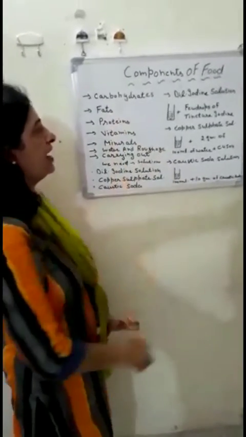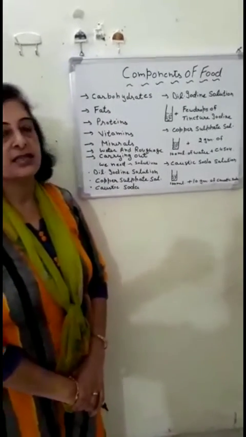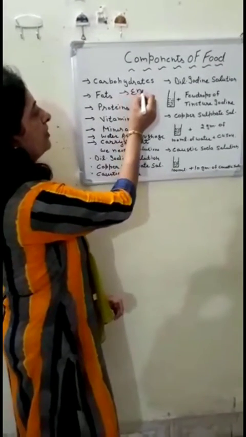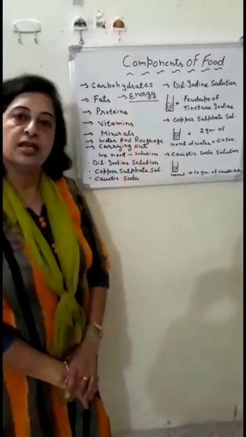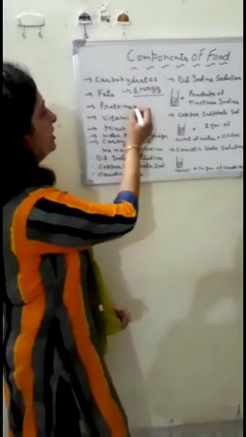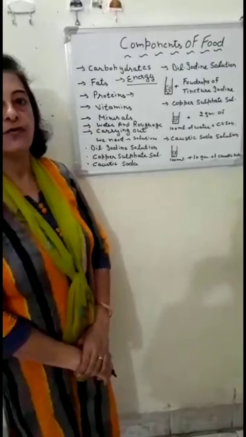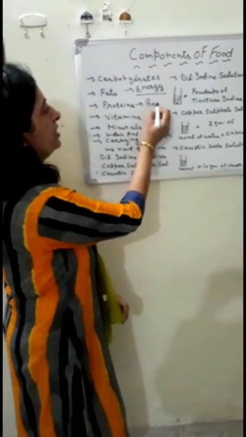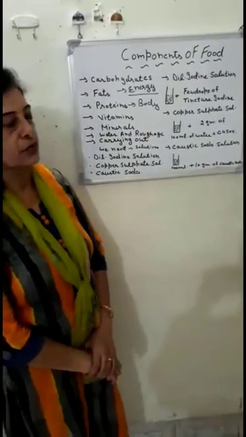Carbohydrates and fats provide energy to our body, and that's why they are known as energy giving food. Proteins are a must for proper growth and maintenance of our body, and that's why they are known as body building food.